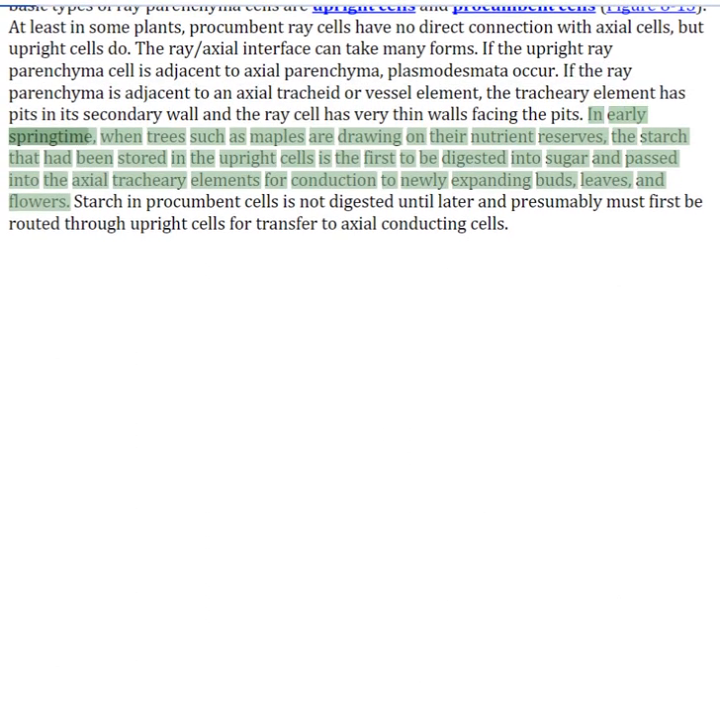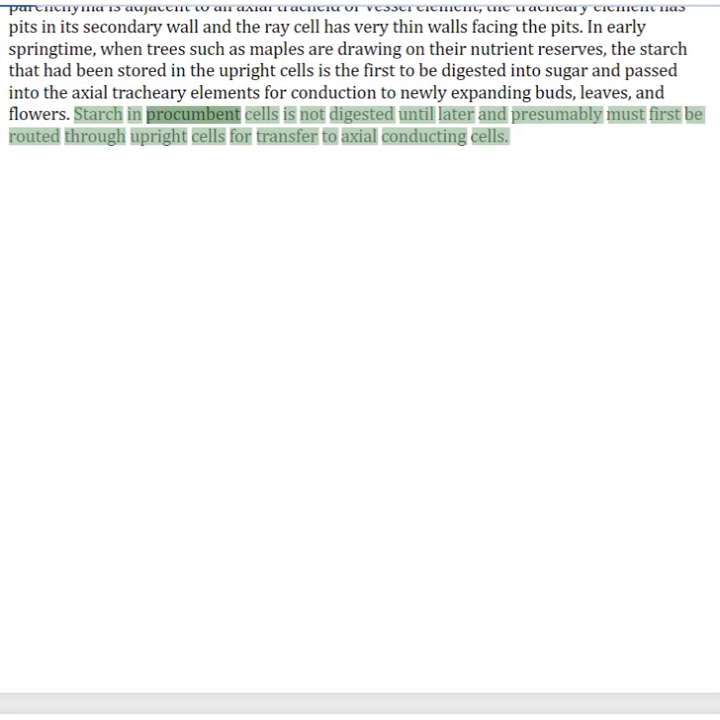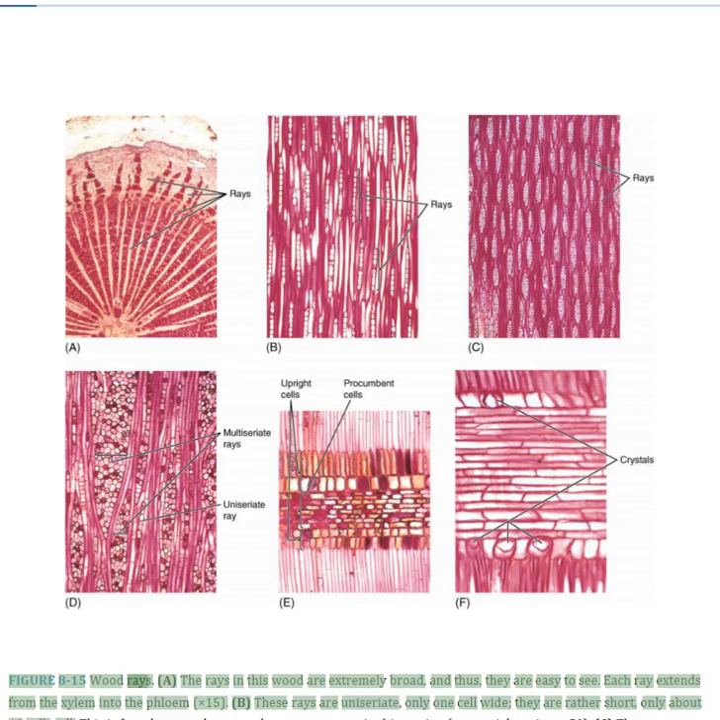In early springtime, when trees such as maples are drawing on their nutrient reserves, the starch that had been stored in the upright cells is the first to be digested into sugar and passed into the axial tracheary elements for conduction to newly expanding buds, leaves, and flowers. Starch in procumbent cells is not digested until later and presumably must first be routed through upright cells for transfer to axial conducting cells. Figure 8.15 Wood rays.